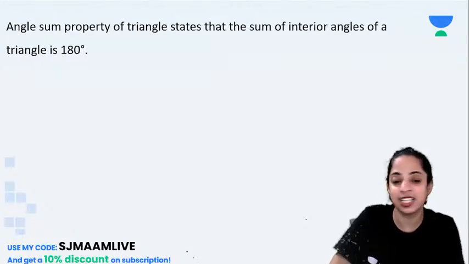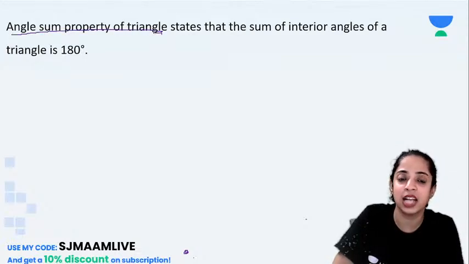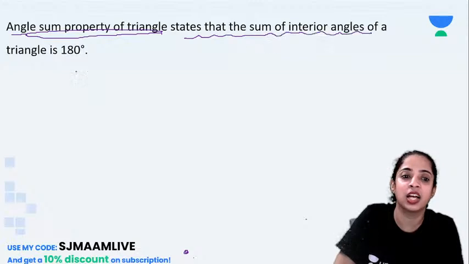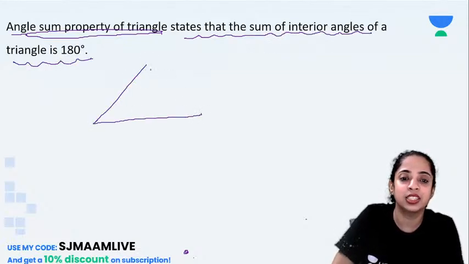Okay. Let's go ahead with the next topic. So next is the angle sum property of a triangle. What is the angle sum property of a triangle? It states that the sum of the interior angles of a triangle is 180 degrees. Okay. So if I take this triangle, okay.